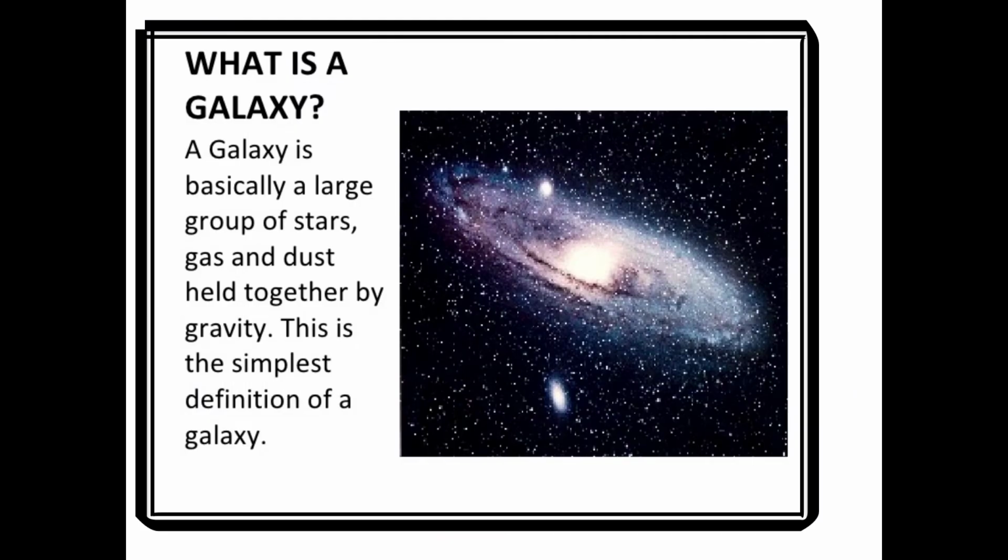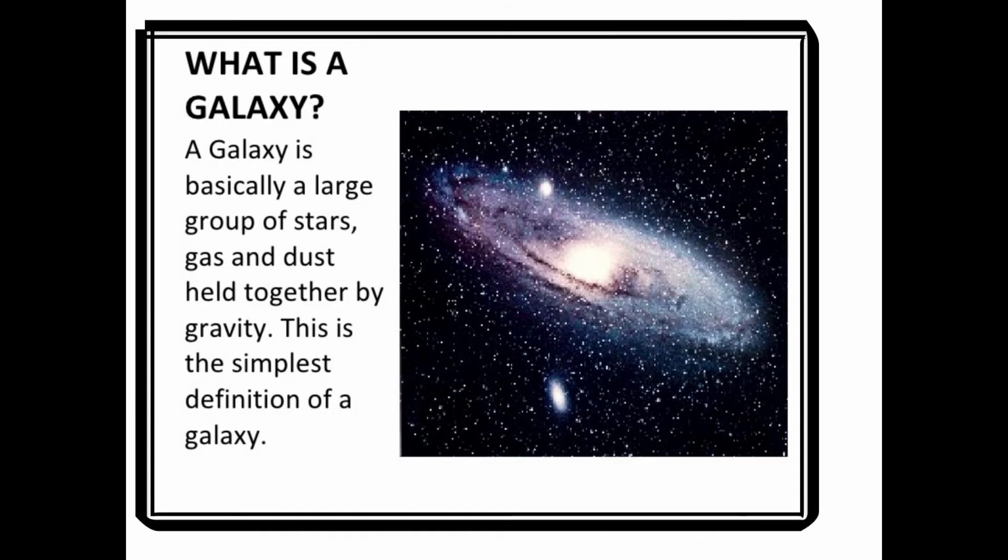Now we are talking about the galaxy. What is a galaxy? A galaxy is basically a large group of stars, gas and dust held together by gravity. This is the simplest definition of the galaxy. We only see a few thousand stars with the unaided eye. Unaided means naked eyes. Actually, there are millions and millions of stars in the universe. We can't see most of them because they are very far away.